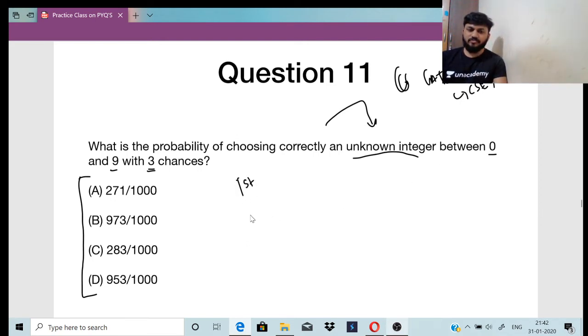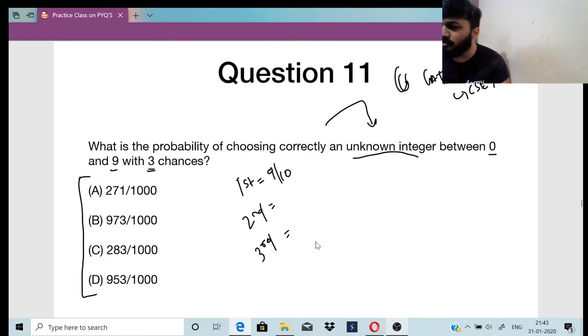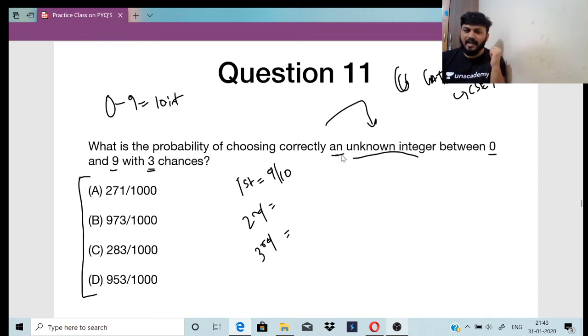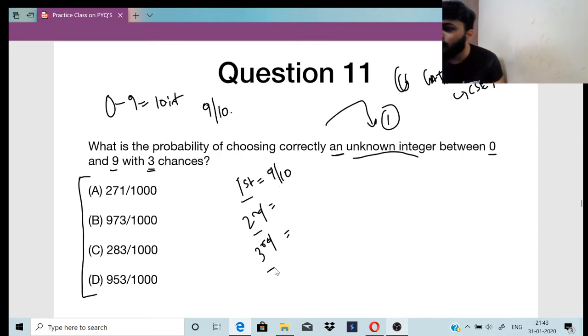Three chances are there. First chance, second chance, third chance, right? So first chance will be 9 by 10, right? 0 to 9, how many integers are there? 10 integers. In that I am choosing an unknown integer, that is one unknown integer I am selecting. So 10 minus 1, 9 divided by 10. This is the first chance. Second and third chance, what will it be? Tell me.